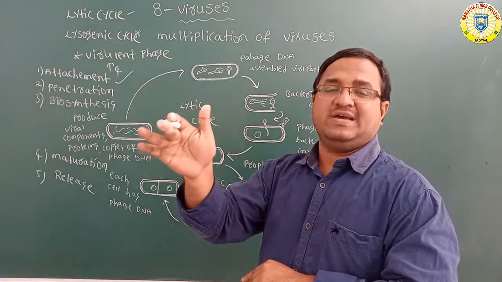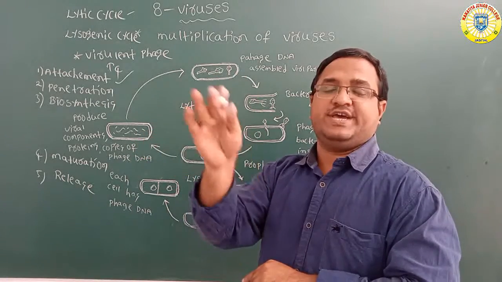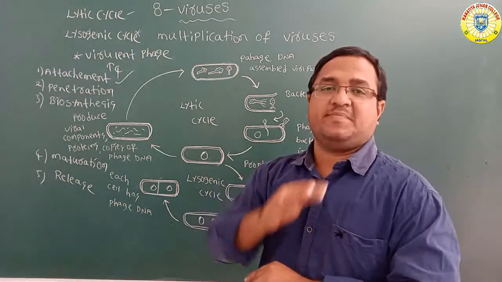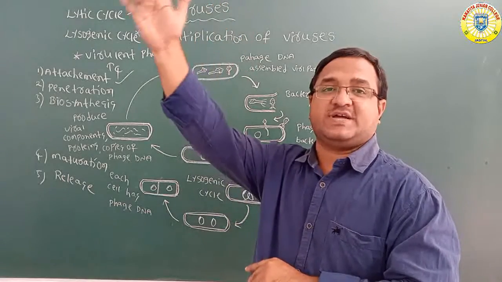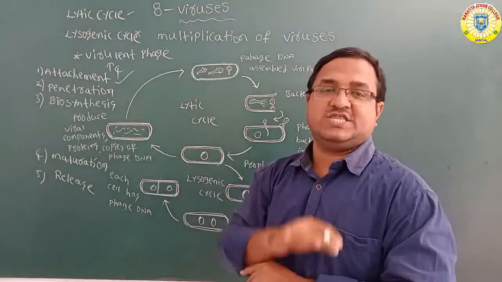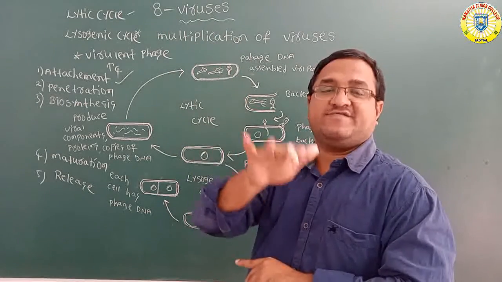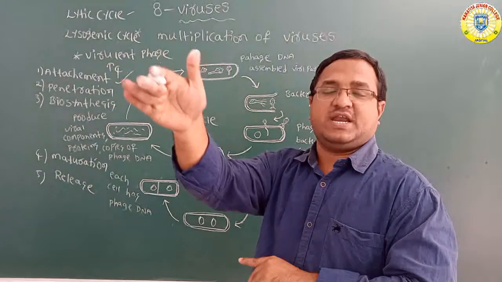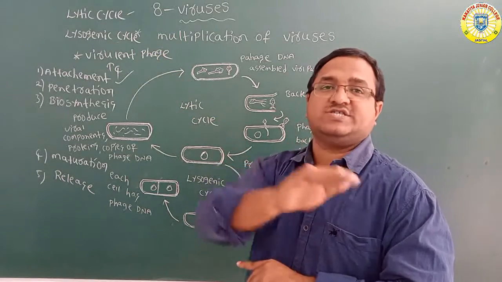So the tip of the tail core reaches the plasma membrane. The DNA which is present inside the head moves towards the tail sheath. Through the tail sheath, the phage DNA can enter into the host cell.